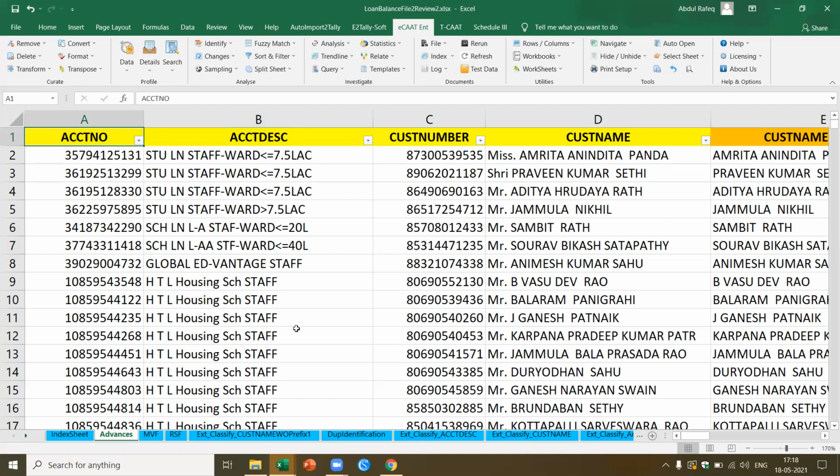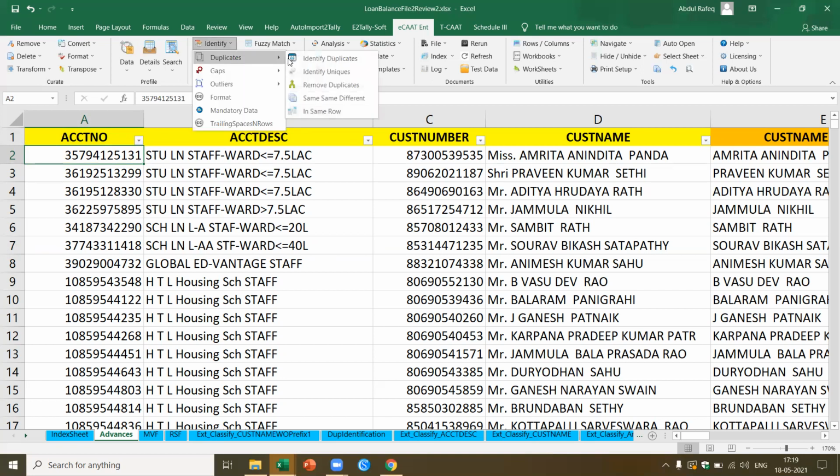So in the case of a bank, you know that the account number has to be unique, which means there cannot be any duplicates in this. How to verify whether there are no duplicates in this? Now I can just go to a function called identify duplicates. Based on that, I can identify whether there are any duplicates.